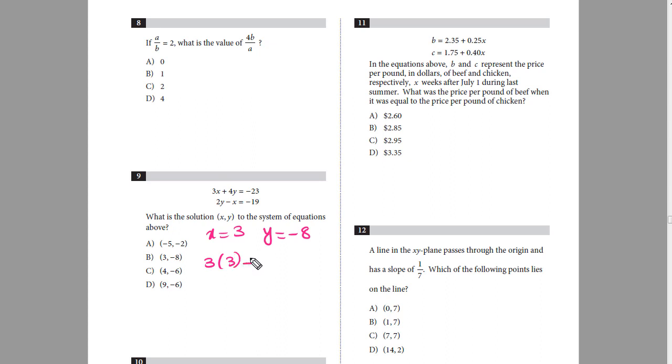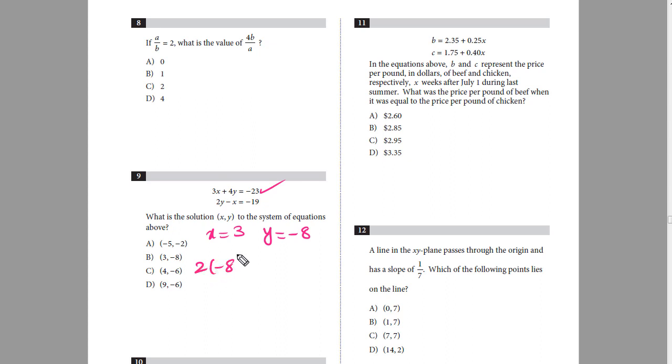3 times 3 plus 4 times -8 is equal to -23. No, I'll solve it and let's see what's the answer. So 3 times 3 is 9. 9 minus 4 times 8, that is 32. So 9 minus 32 is -23. So this equation is satisfied. Now let's move on to the next equation.